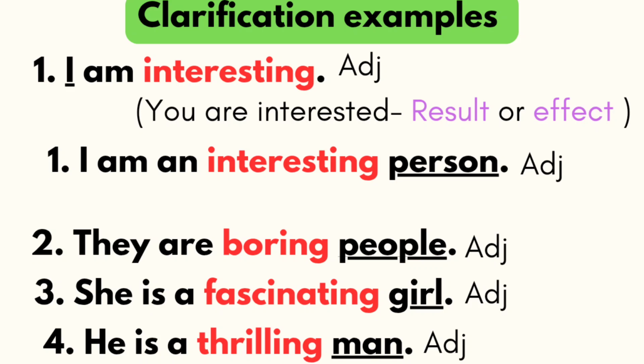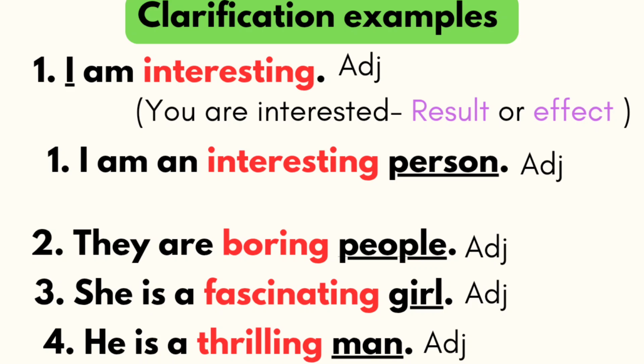Interesting is an adjective. I am an interesting person. So in this sentence also, interesting is an adjective. But person is the noun and I have used an adjective before the noun. Earlier I told you about the definition of adjectives. Adjectives are used before nouns and after nouns. So which kind of person I am? An interesting person. I am an interesting person. I am interesting, or I can say I am an interesting person. Both are same. There is no doubt in that.